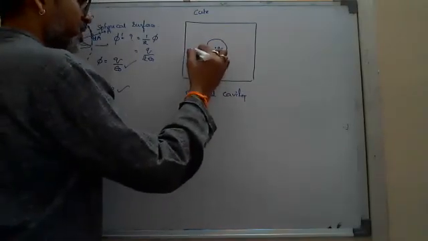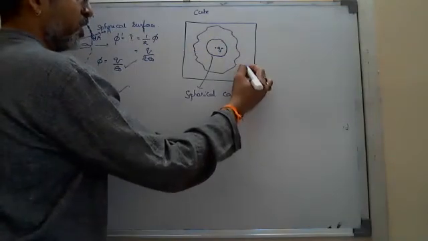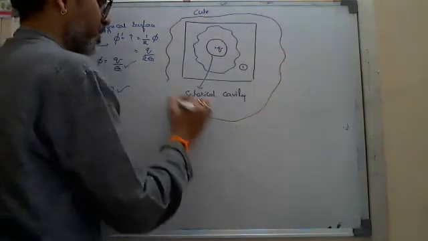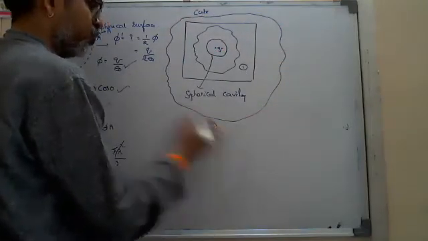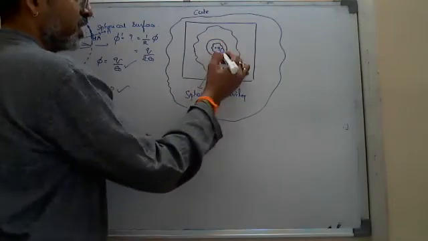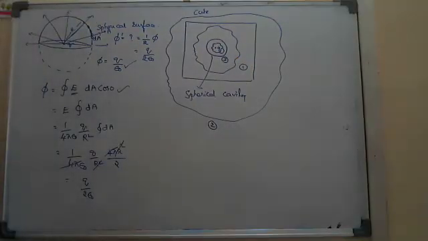Suppose I construct one Gaussian surface here like this, this is surface 1, and here I take one more surface, this is surface 2, and I take one more surface here, this is surface 3. Okay, through the 3 surfaces, what will be the flux?